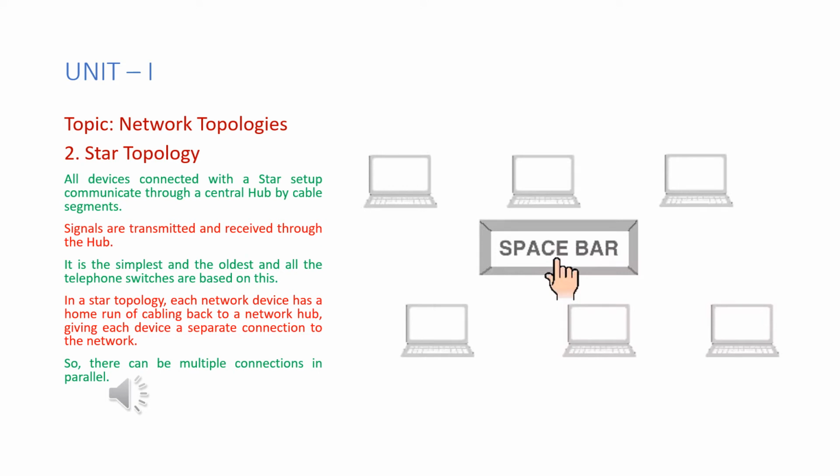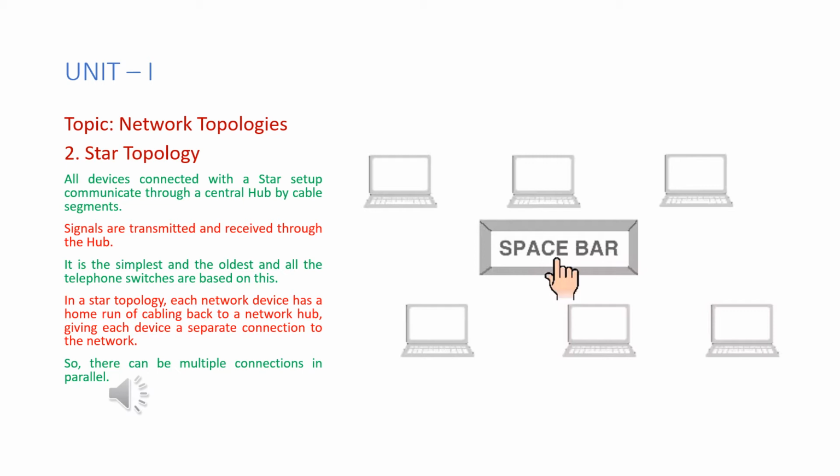Star topology. All devices connected with a star setup communicate through a central hub by cable segments. Signals are transmitted and received through the hub. It is the simplest and the oldest, and all the telephone switches are based on this.